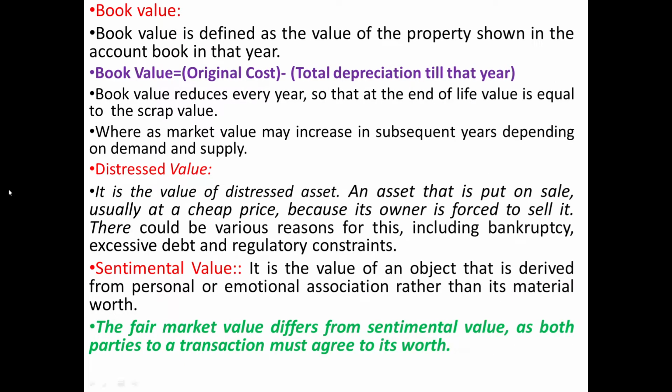Then the other type of value is book value. Book value is defined as the value of the property shown in the account book in that year. Book value equals original cost minus total depreciation till that year. This depreciation we'll discuss afterwards, but it is the loss in value because of wear and tear, and because the building will become old, life will go on increasing, so there will be reduction in the value. That is called depreciation.